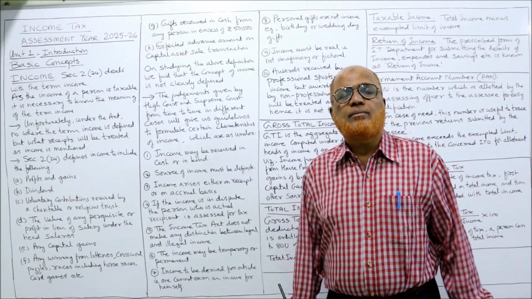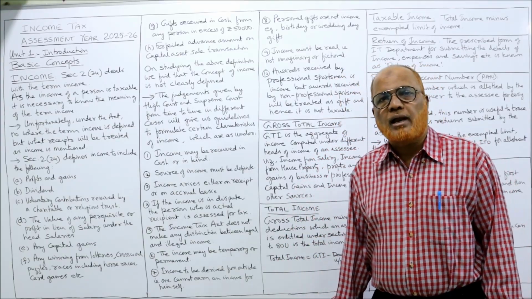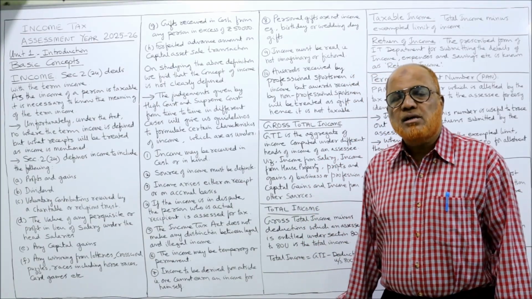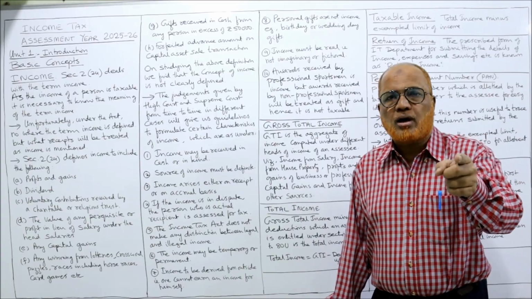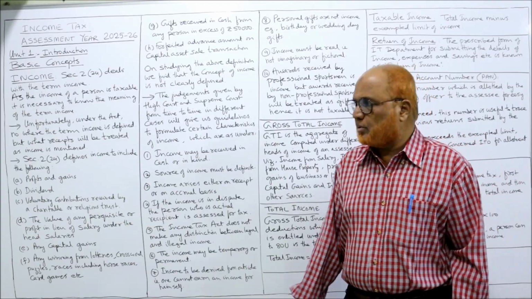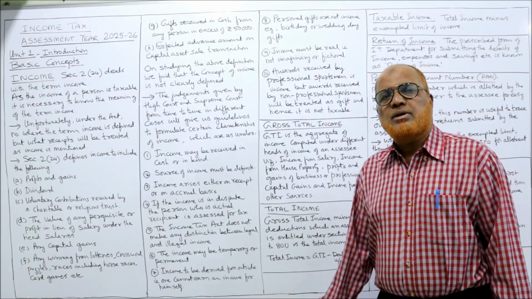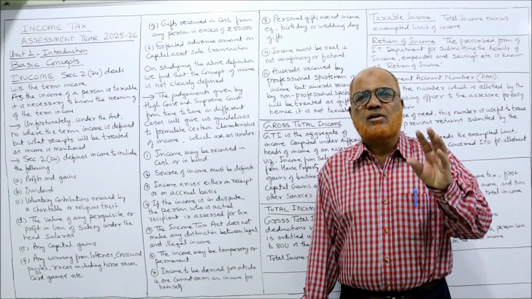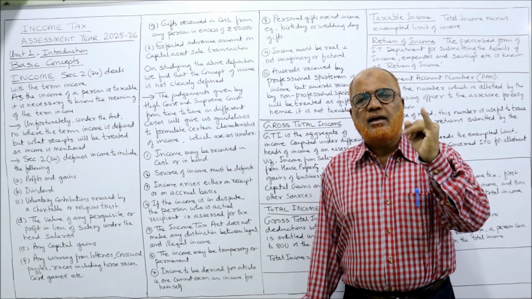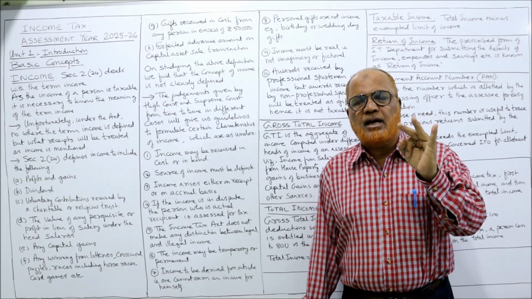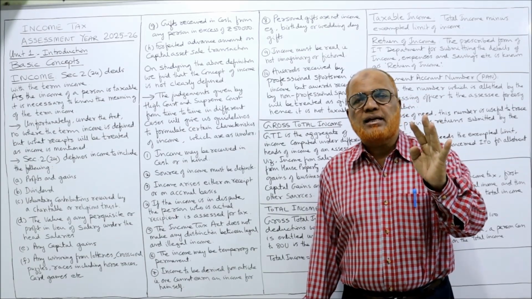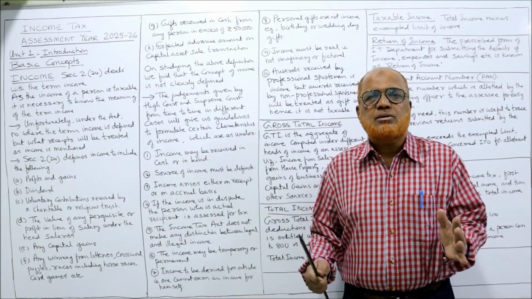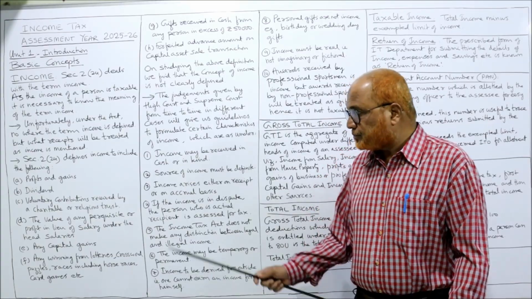Income Tax Act has given the provision regarding how to calculate the income which is given in kind. So Income Tax Act says whether the income is in cash or kind, both are incomes, both are taxable. Secondly, sources of income must be definite. Income Tax Act has defined that all the sources are five: income from salary, income from house property, profits and gains of business or profession, capital gain, and income from other sources.